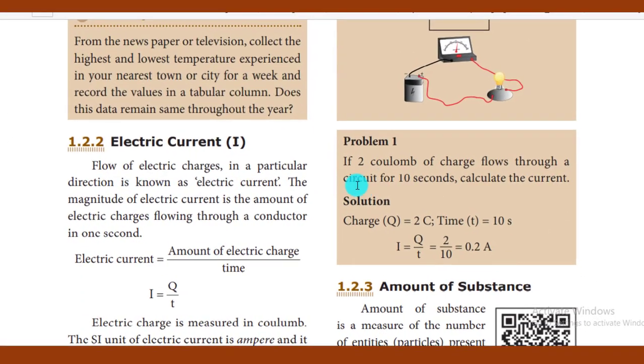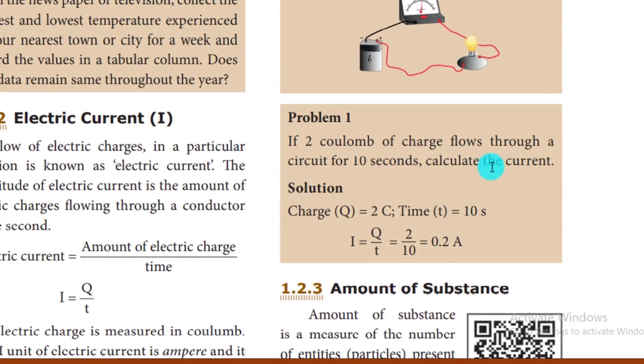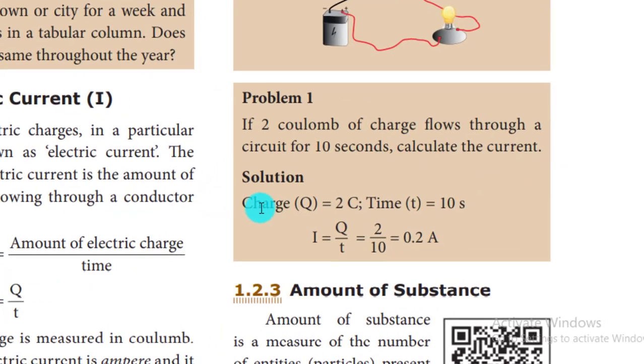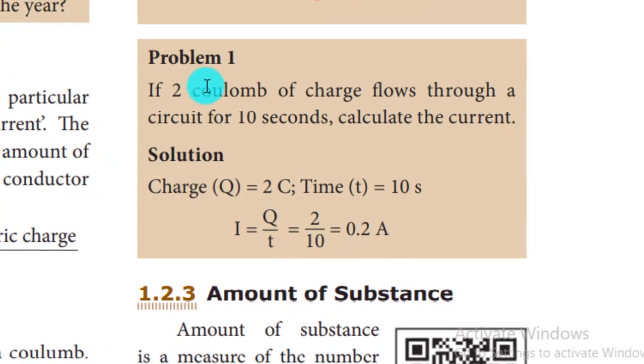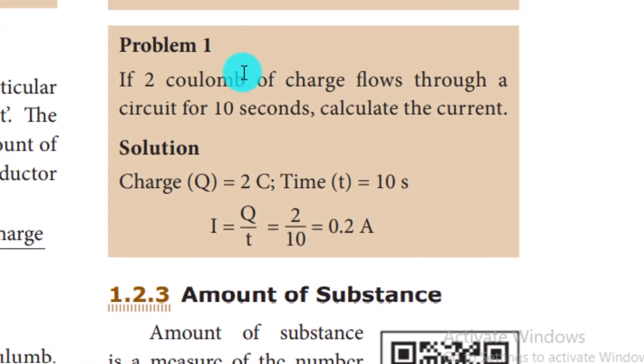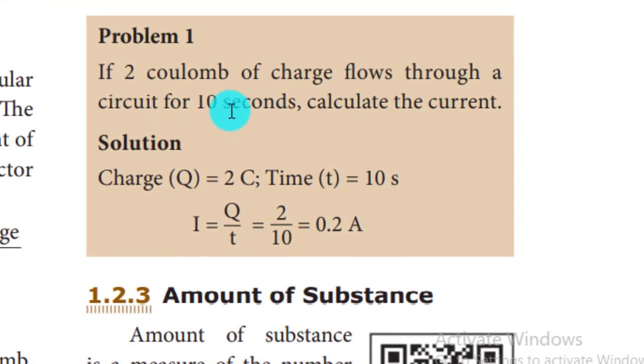Then come to problem 1. If 2 coulomb of charge flows through a circuit for 10 seconds, calculate the current. What is given for the charge? If you see the word coulomb, simply write capital Q is equal to 2 C. And the time is also given, 10 seconds. In many problems, it is given in minutes, and you have to convert from minutes to seconds. Here it is directly given, so there won't be any conversion needed. Time t is equal to 10 seconds.